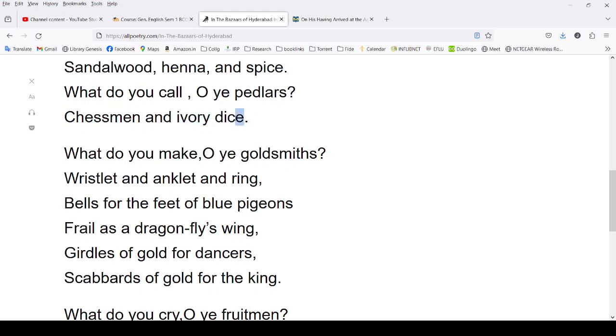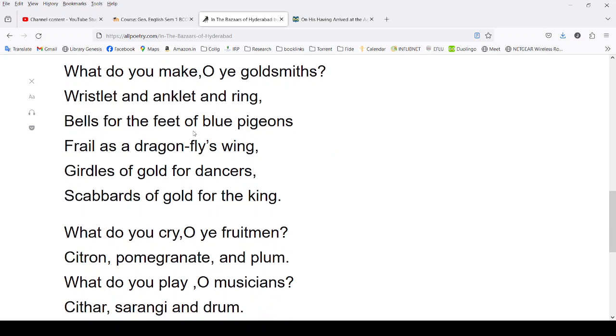So dice back in those days used to be made of ivory, that is, elephant tusk. The white tusks used to be taken, and now it's an illegal affair. But back in those days, they used to have dice and chessmen made of ivory sometimes, right? What do you make, O ye goldsmiths?